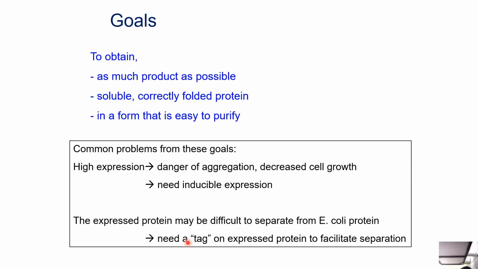Now, what are the goals? To obtain as much product as possible, soluble, correctly folded protein in a form that is easy to purify. Common problems from these goals: danger of aggregation, decreased cell growth, need for inducible expression. The expressed protein may be difficult to separate from E. coli protein. It needs a tag on the expressed protein to facilitate separation.